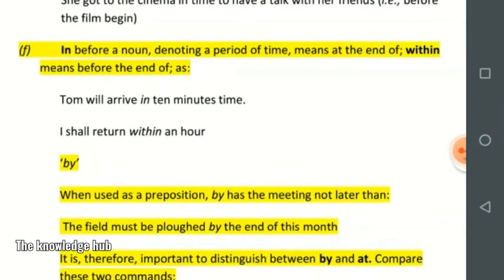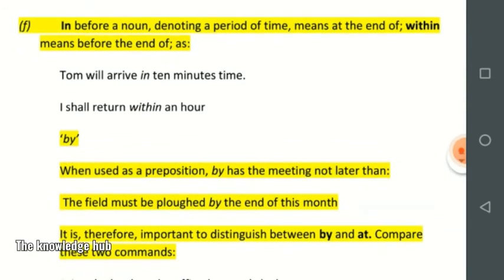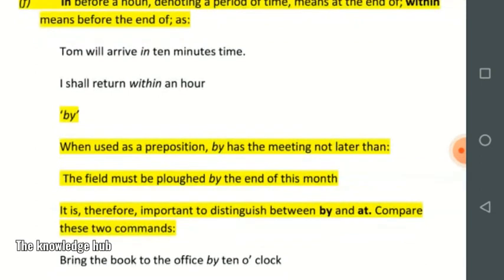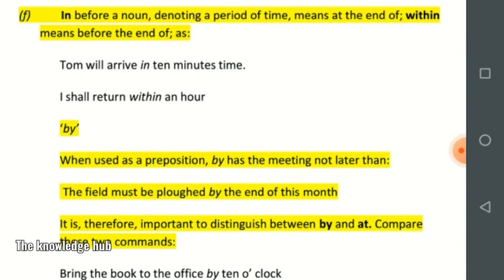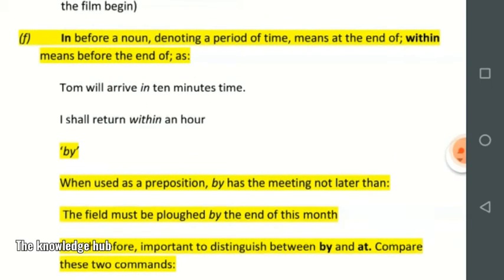Then in before a noun denoting a period of time means at the end of, within means before the end of. As Tom will arrive in 10 minutes. Now it's denoting a period of time. 10 minutes, in is used over here. I shall return within an hour means I shall return before the hour ends. I shall return within an hour.